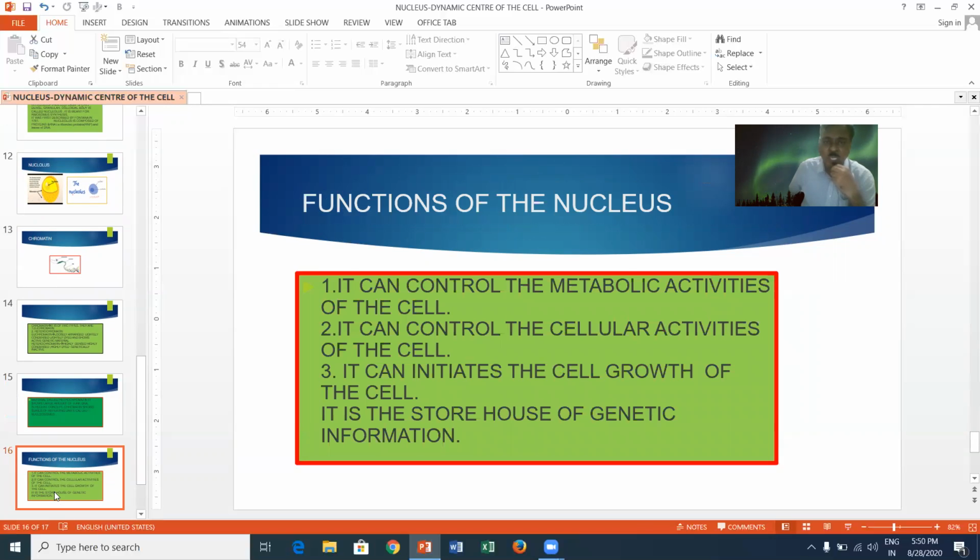Nucleus can control the functions of the cell. You can see it can control the metabolic activities of the cell. It can control the cellular activities of the cell. It can initiate the cell growth. It is the storehouse of the genetic information. This is the gist about the nucleus.